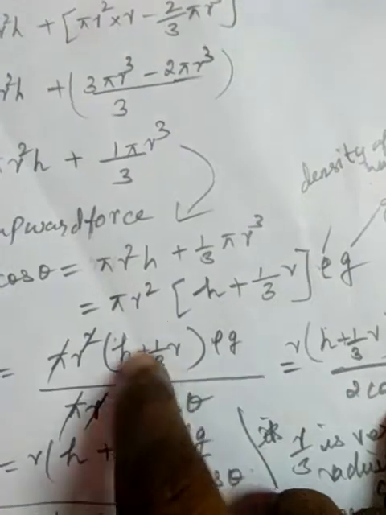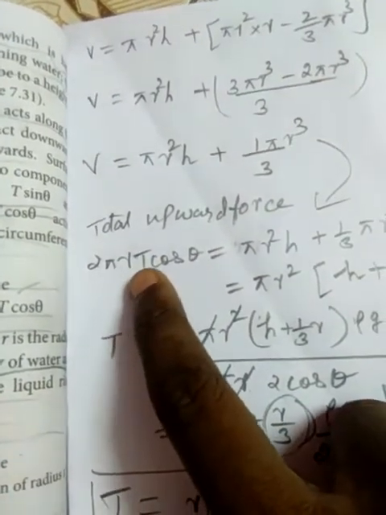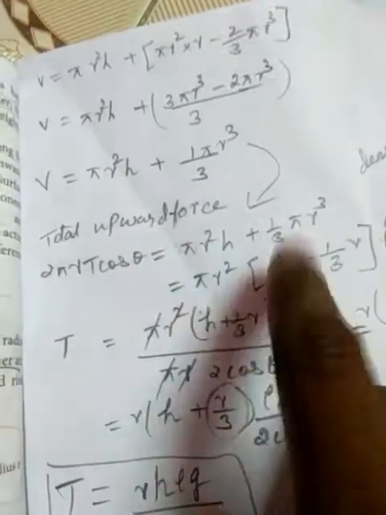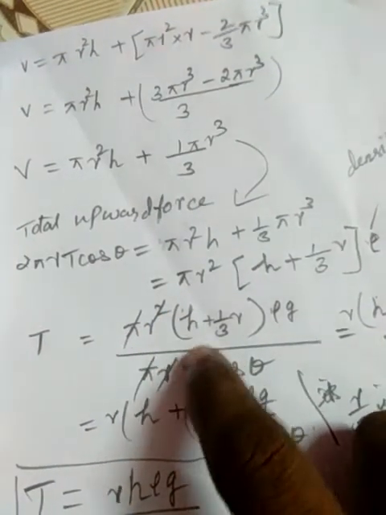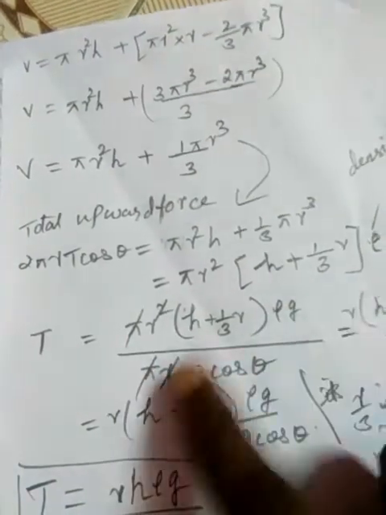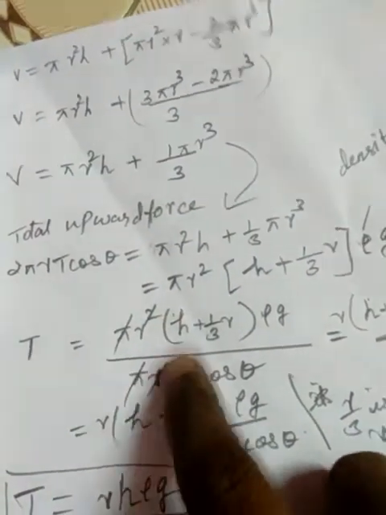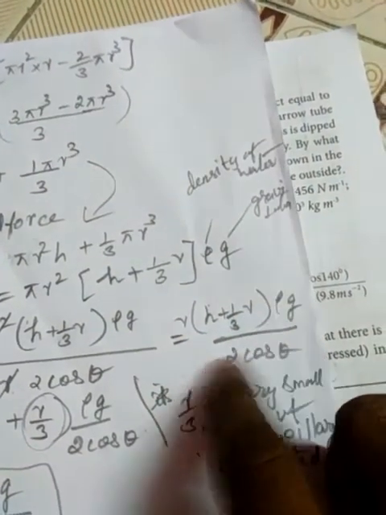Next, simplify this. We keep T here, and everything else goes to the other side, so it becomes a division: πr²(h plus r/3)ρg divided by 2πr cos θ. The π cancels, and in r² and r, one r cancels. The balance is r(h plus r/3)ρg divided by 2 cos θ.